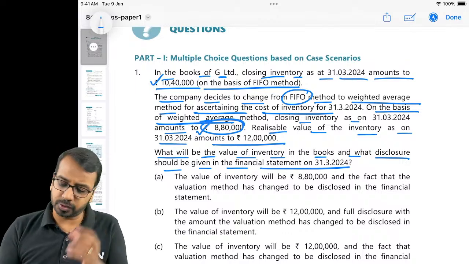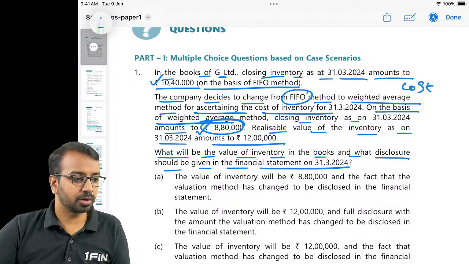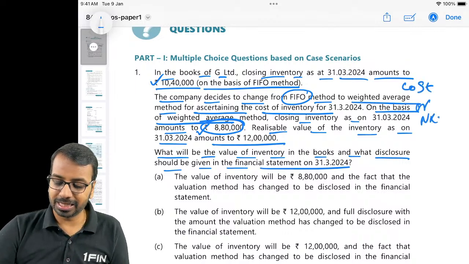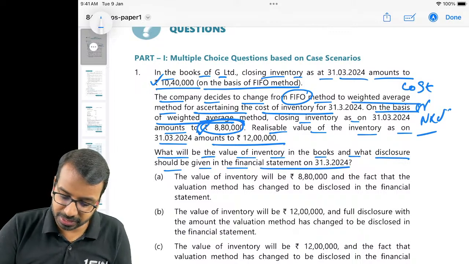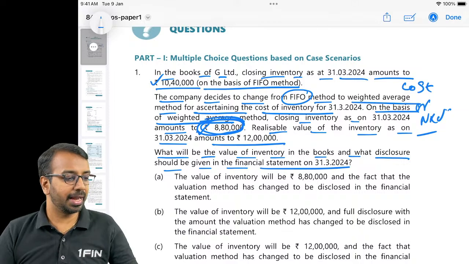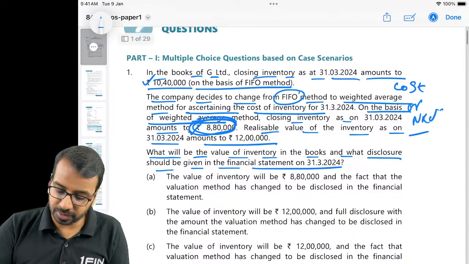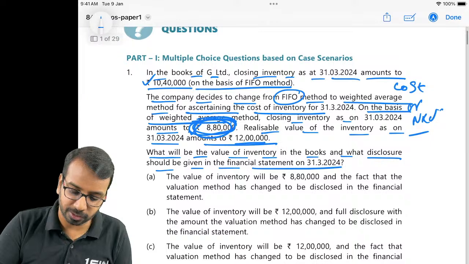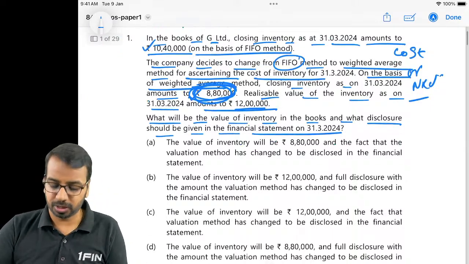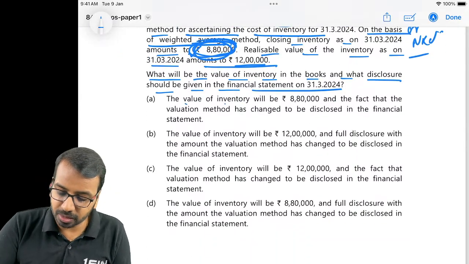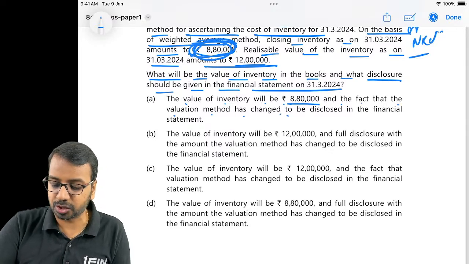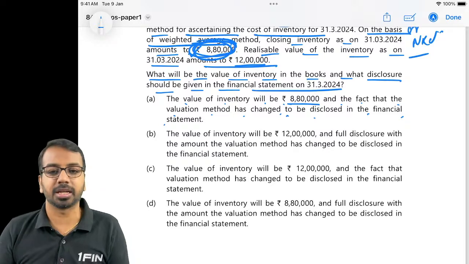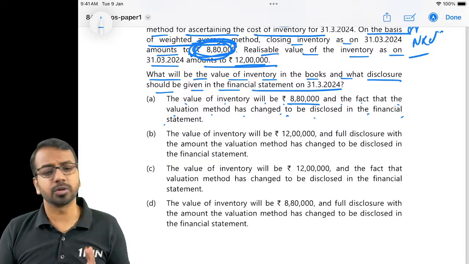Now all of us know inventory is valued at cost or net realizable value, whichever is lower. Correct? Now what is the cost as per revised estimate? 8,80,000. And what is the NRV? 12 lakhs. Lower is 8,80,000. So we'll value at 8,80,000. Now let's look at the question. The value of the inventory will be 8,80,000 and the fact that the valuation method has changed to be disclosed in the financial statement. Is it correct? Yes, of course it is correct.